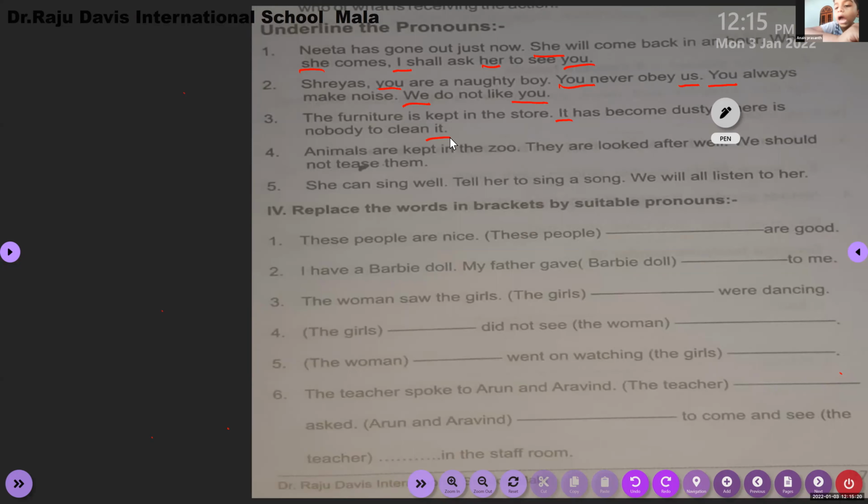Animals are kept in the zoo. They are looked after well.